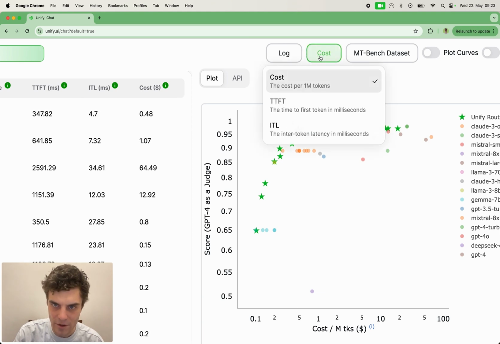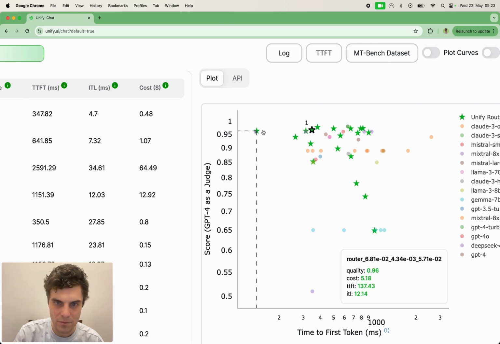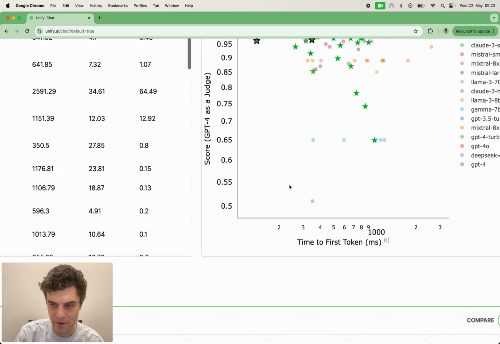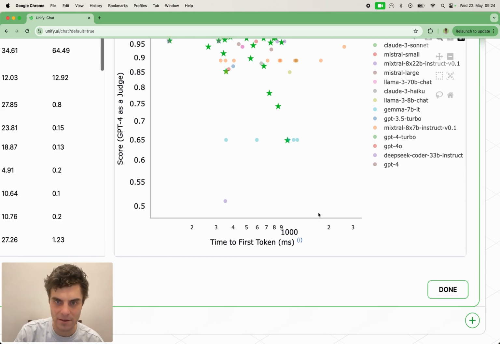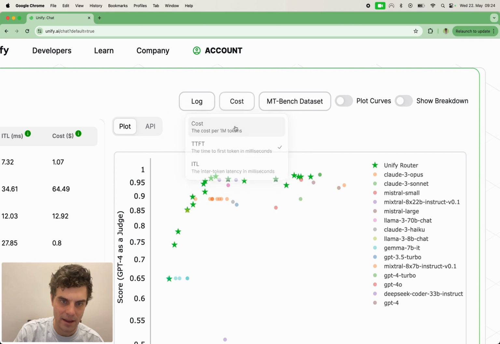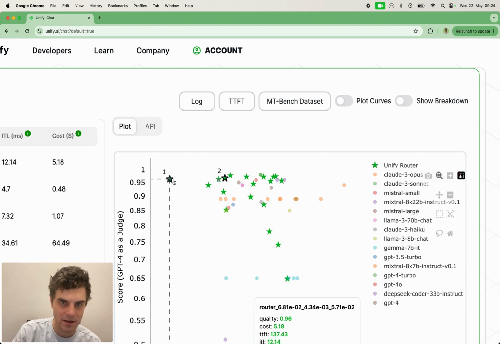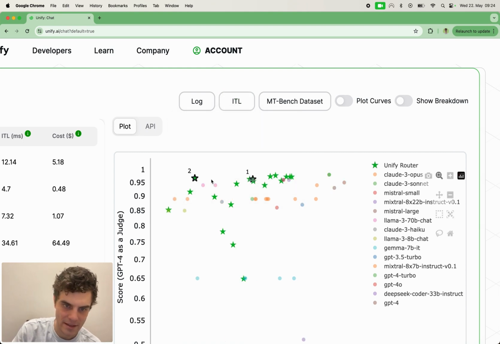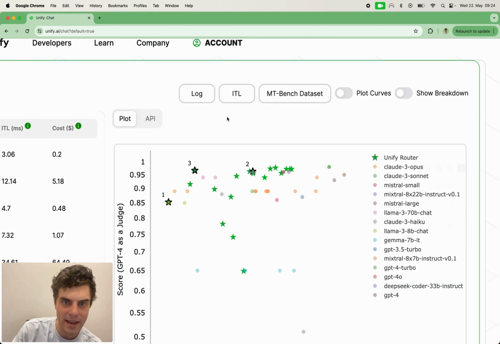Okay, let's see how this is doing on others. Time to first token. Okay, that's not great. Let's maybe look at this as a reference as well. This one is much better time to first token. I'm also just going to clear the previous router point we had. So let's quickly go here again. Let's look at this one, which is really good time to first token. And then what about inter-token latency? Let's look at one that's got really good inter-token latency that predominantly just sits on top of Llama 3 in this case. Okay, and then compare these.